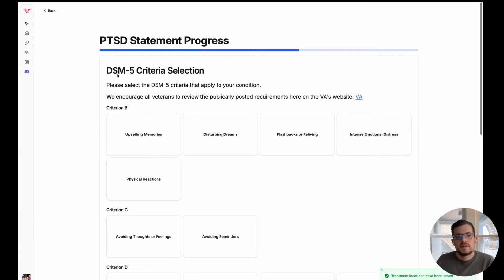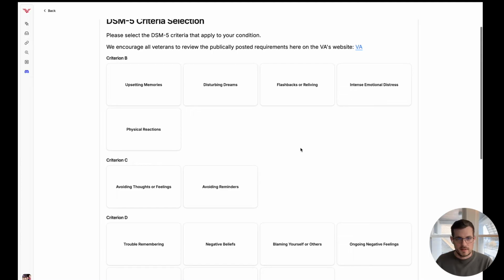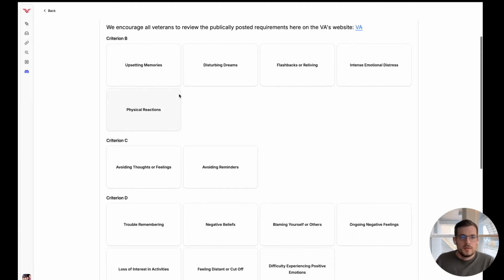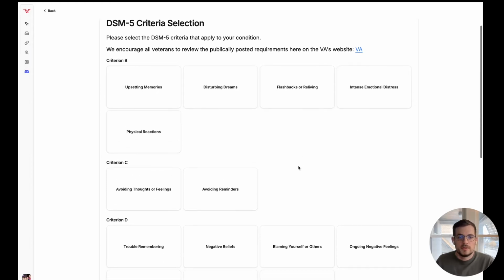Okay, another pretty important portion right here. This is DSM-5. So the DSM-5 is what the VA uses to grade basically mental health claims. You can always click this and you can actually go to their exact requirements. But basically what we did is we put their requirements in these nice check boxes. So what you want to do is select any boxes that are applicable to you.